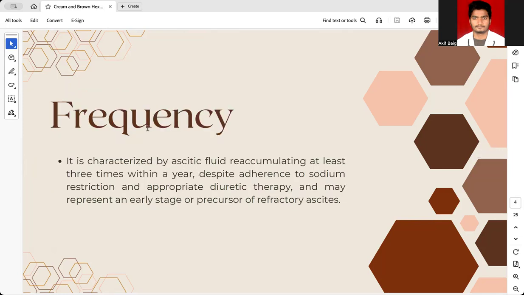So based on frequency, refractory ascites is defined as follows: suppose any patient is developing ascitic fluid, that is gross ascites, at least 3 times within a year, despite being on the maximum dose of diuretic therapy and sodium restriction, then it is called refractory ascites.